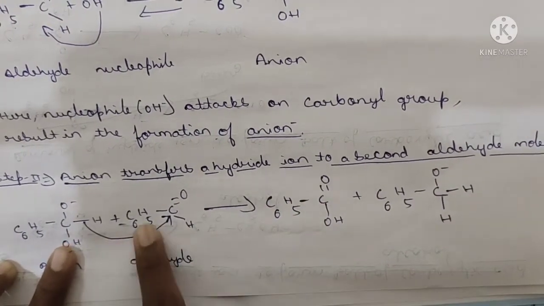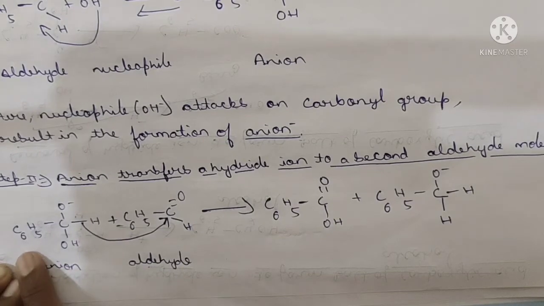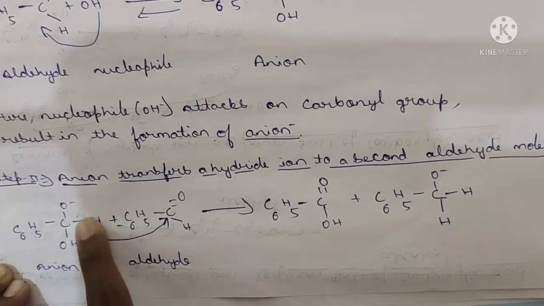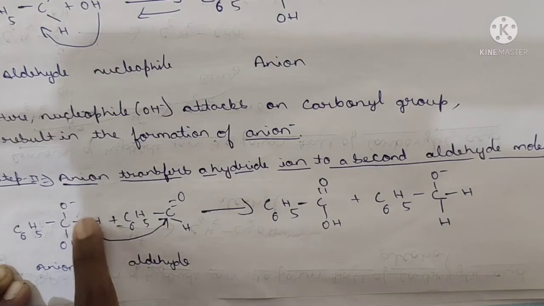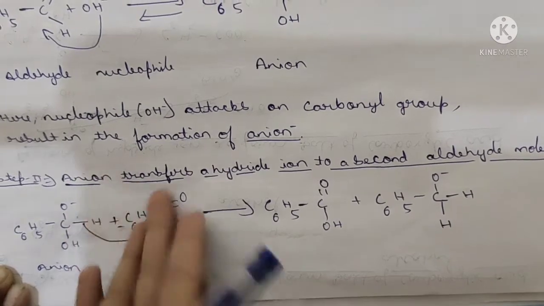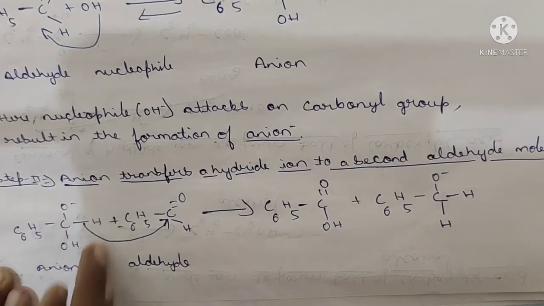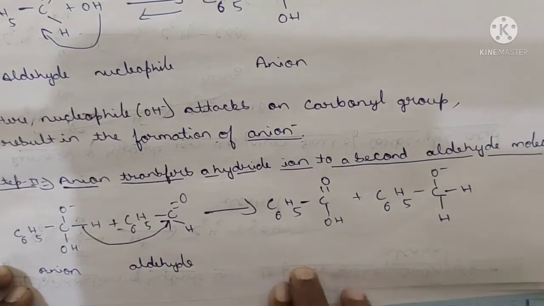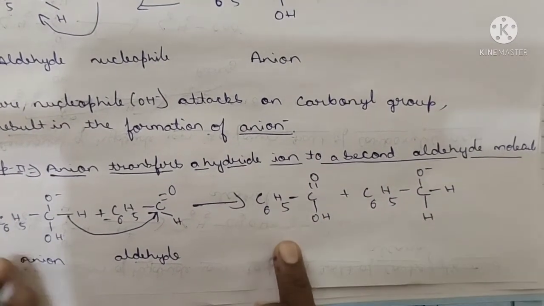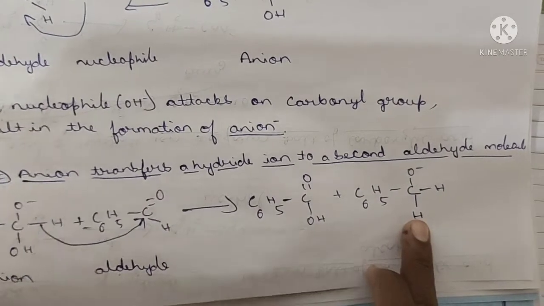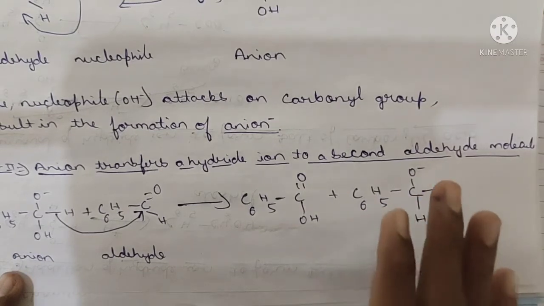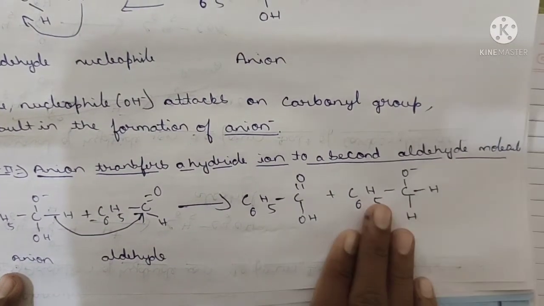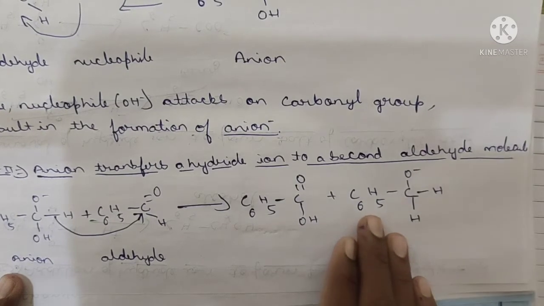After the movement of this, same C6H5, clear, C6H5. Here, after the movement, this bond will shift towards the O. One bond is remaining, and that will shift towards the O and it forms a double bond, O and OH. It is the alcohol type of intermediate. It is alcohol OH. Now one more type of intermediate is formed, that is a sodium salt of carboxylate, means carboxylic